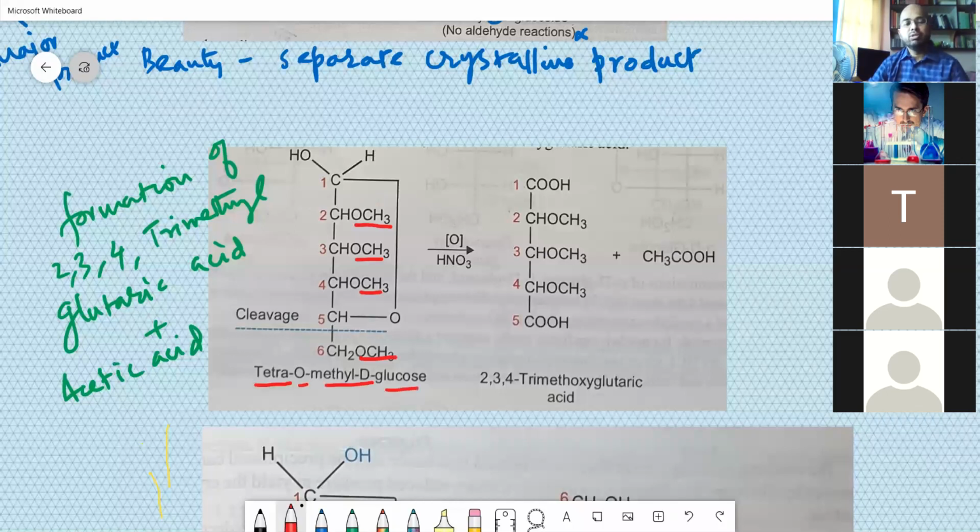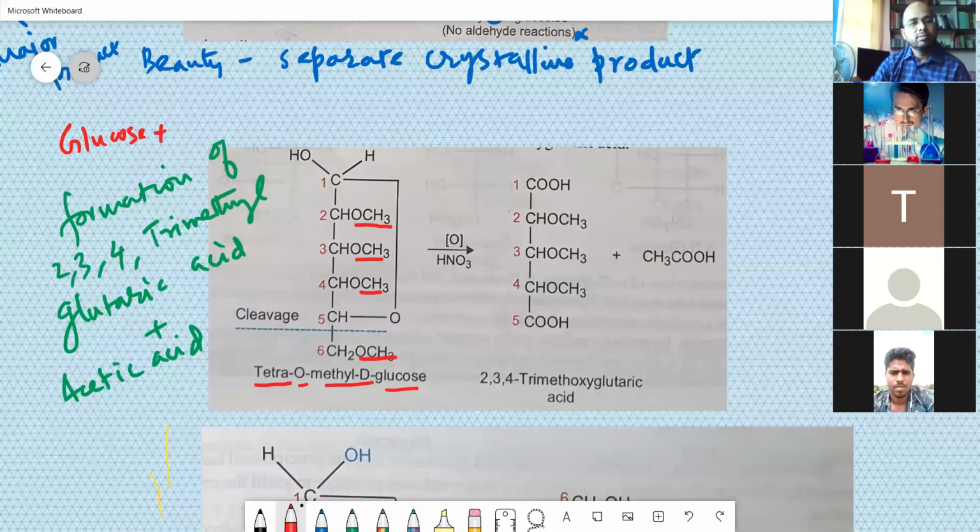So this is a derivative we can prepare directly with methanol. So you have glucose plus methanol will give this mild reaction. Glucose plus methanol in